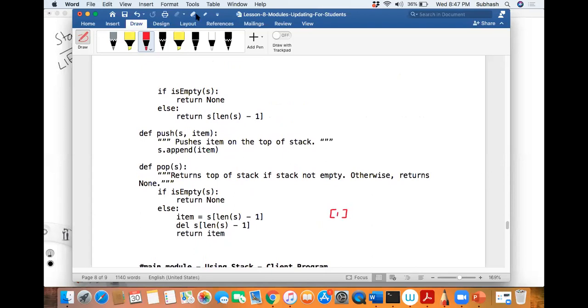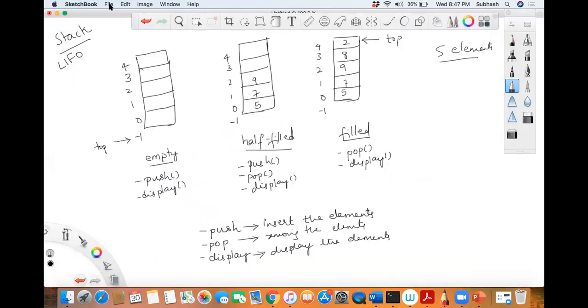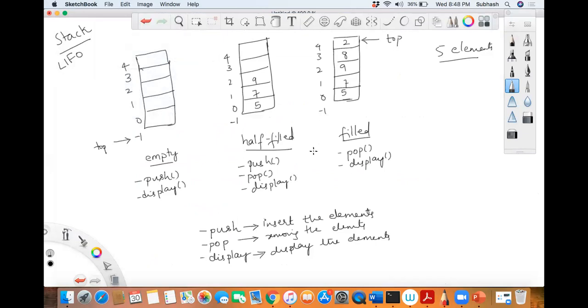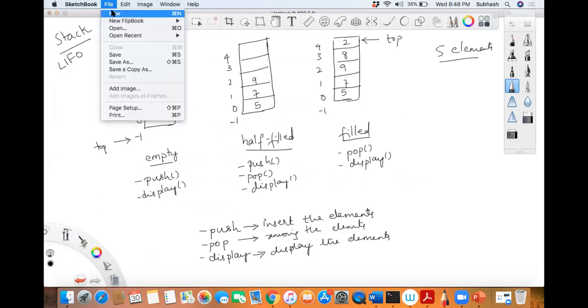Okay, let me write it separately. Let me write it somewhere so that it looks clear. Can I remove this from the screen, guys? Or do you want to take a picture or something? Message something, whether you want to take it. Okay, right. So I'm removing this from here.